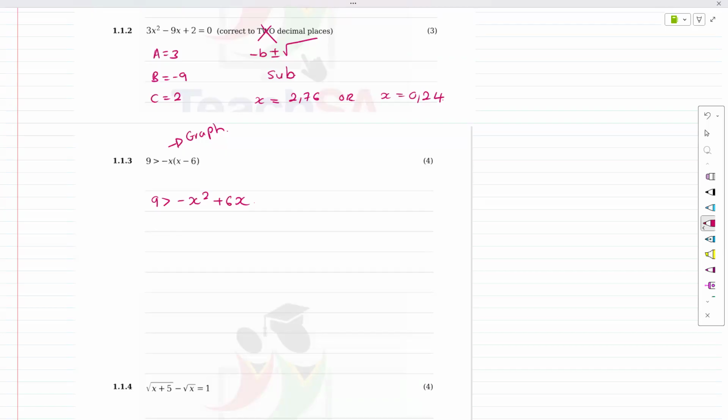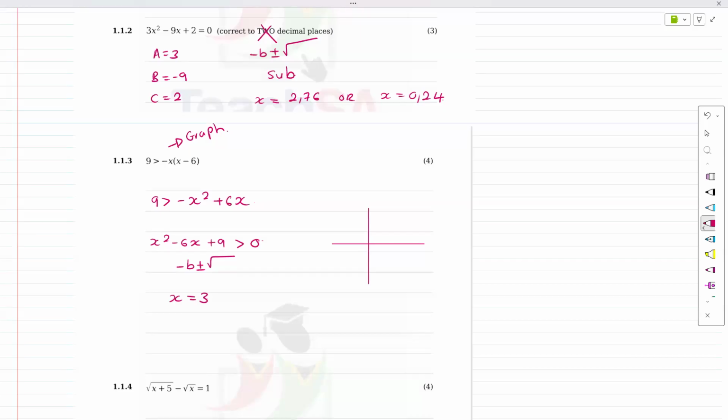Okay, cool. Let's move the x to the positive side. x squared minus 6x plus 9 greater than 0. Simplify this. Use the minus b formula again if you want to, but you're going to end up with x equals just 3. Now, the thing is, x equals 3 is a little bit of an iffy one, right? Because that's a critical value.